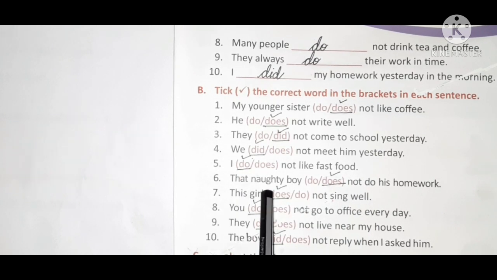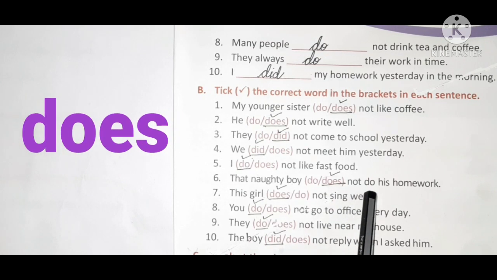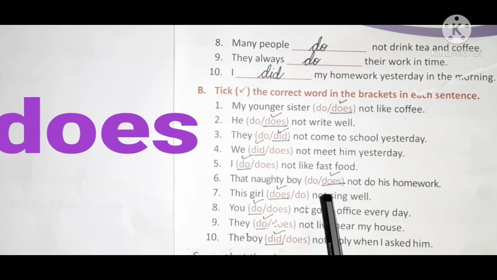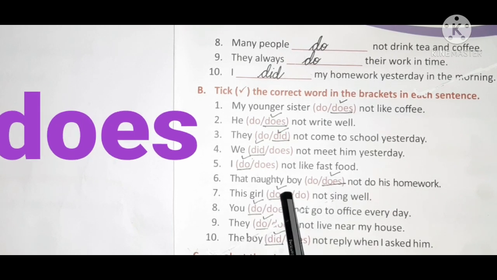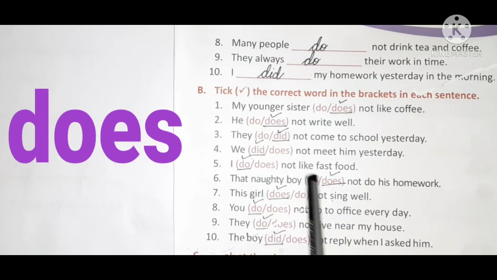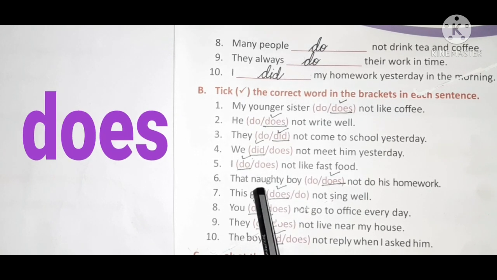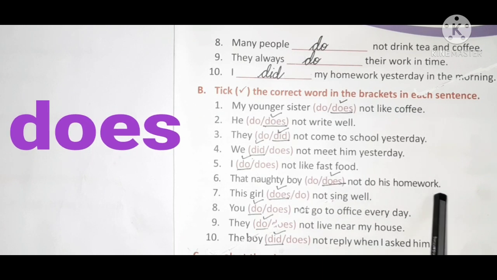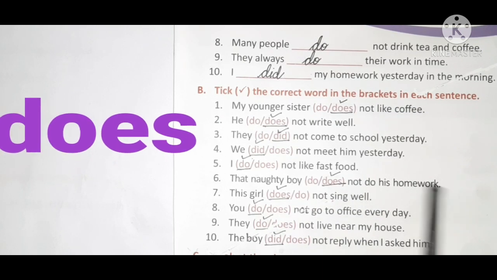Sixth one. That naughty boy does not do his homework. So the correct one is does. That naughty boy, singular is there, no? It is about one boy. That naughty boy does not do his homework.